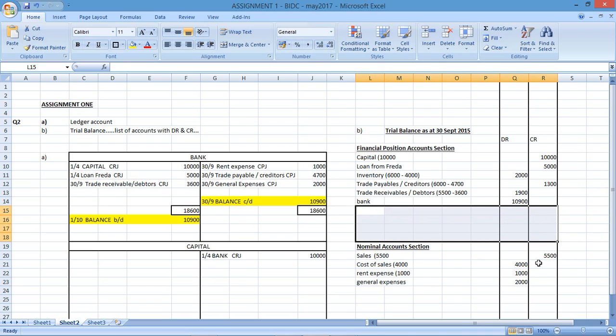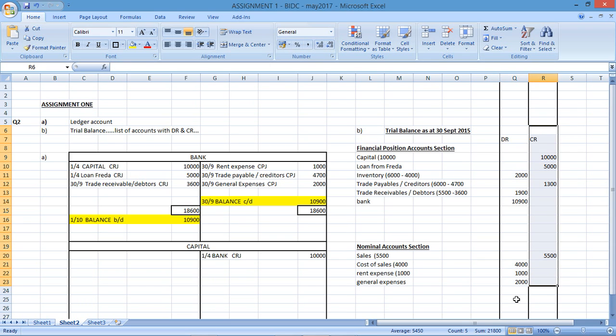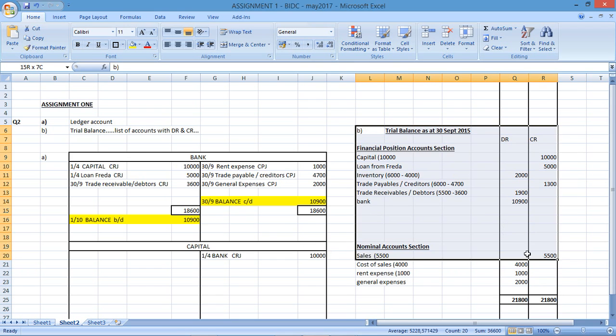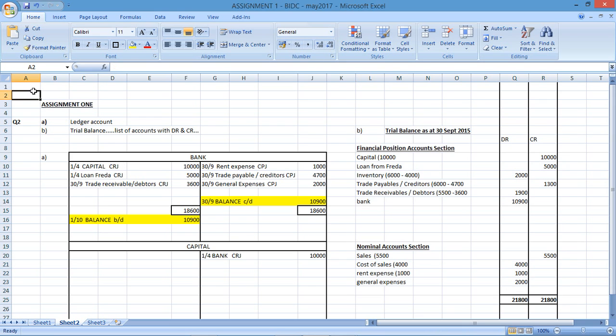Right, so after having done all of that, I'm then going to total up my debits and my credits to see if the trial balance balances. So let's add up the left and the right hand side of the accounts. Sum up all of that, and I have 21,800 on both sides of the accounts. Right, and your trial balance should balance. If it balances, you know you've gotten 100% for that question. And that was question number 2, guys.